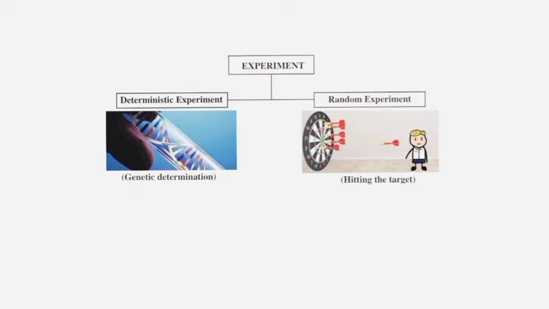Random experiment. A random experiment is an experiment whose all possible outcomes are known in advance, whose each outcome is not possible to predict in advance, and which can be repeated under identical conditions. A die is rolled, a fair coin is tossed, are examples for random experiment.